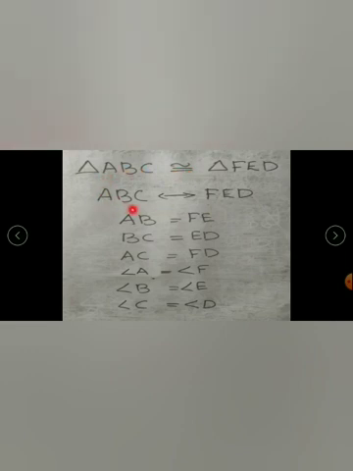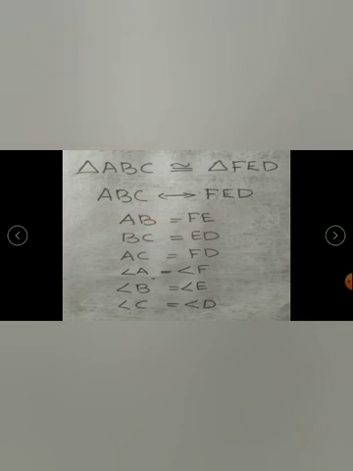Never write AB equal to ED. No, that is wrong. AB is always equal to which side? FE. In that relation the two triangles are congruent. That relation only exists. So when you are writing the congruence relation, the corresponding parts should be according to the correspondence itself. So here AB, FE, BC, ED, then AC, FD. Similarly angles: corresponding to A, F; corresponding to B, E; corresponding to C, D.